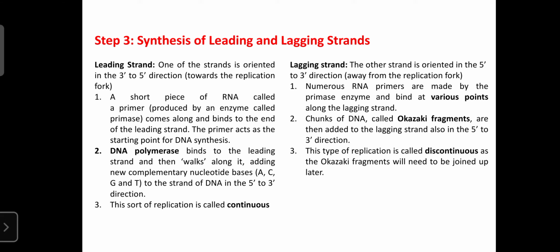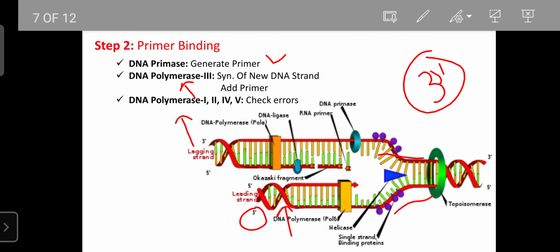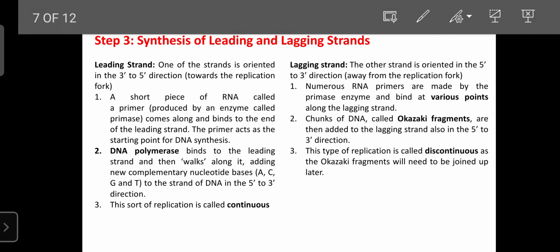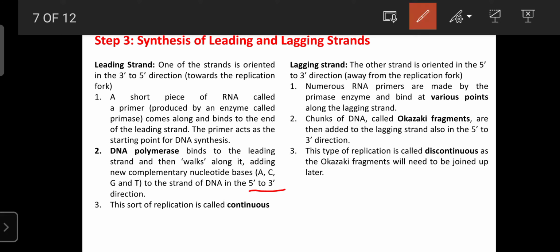When the leading strand is completed, there is no gap and no error is present, because the DNA polymerase can bind with the leading strand and walk along it, adding new complementary nucleotide bases, that is adenine, cytosine, guanine, thymine, to the DNA in the 5 to 3 direction. The small RNA primer binds with the positive coil in the direction 3 to 5. That is known as the leading strand.